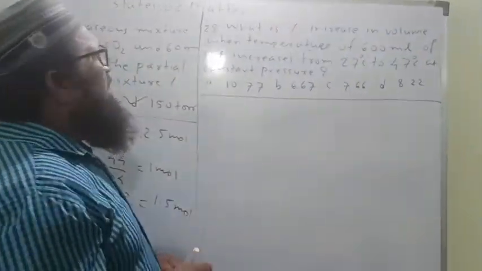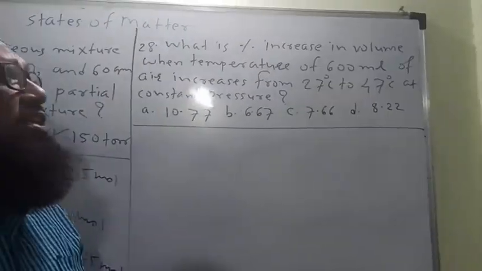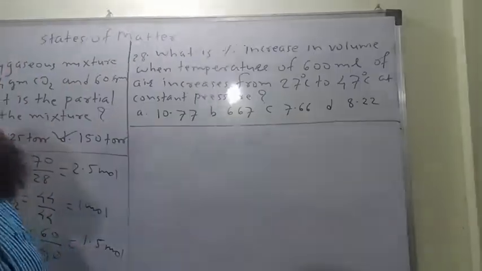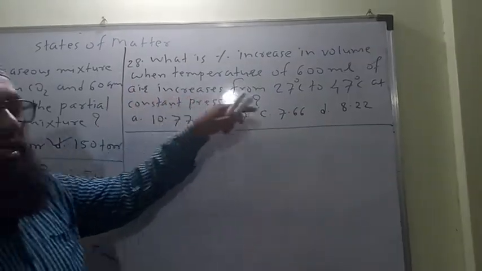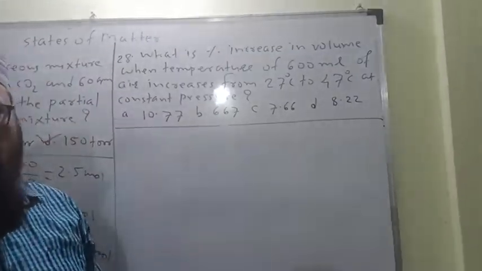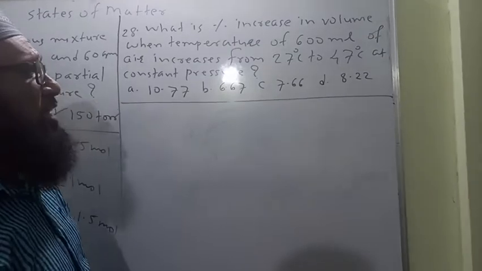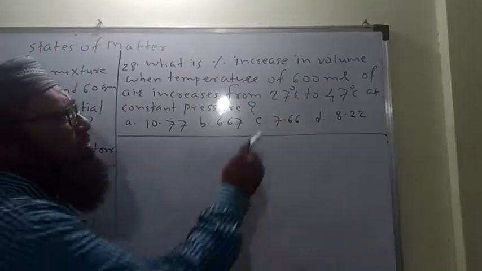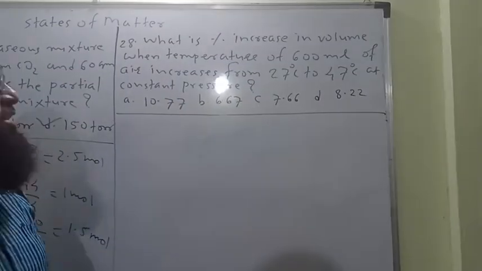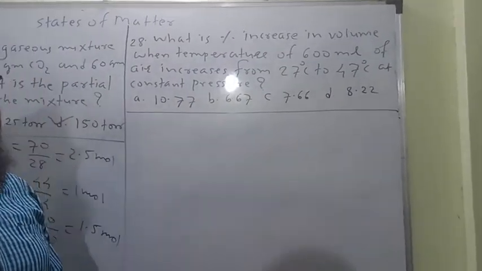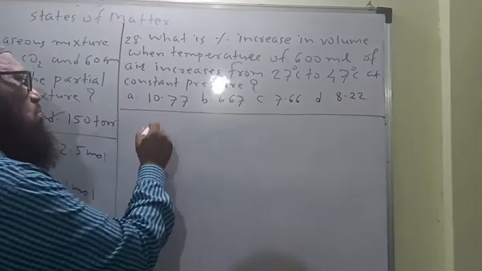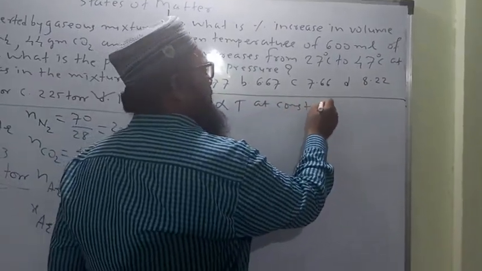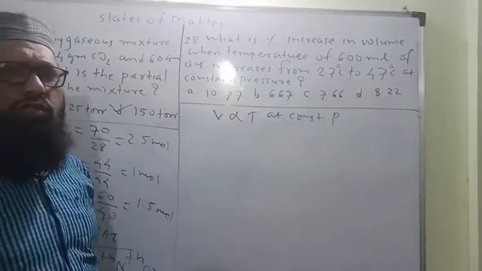Question 28. What is the percentage increase in volume when temperature of 600 ml of air increases from 27 degrees Celsius to 47 degrees Celsius at constant pressure? Here volume changes, temperature changes, pressure constant. This depends on Charles' law. Volume is directly proportional to temperature at constant pressure. This is according to Charles' law.